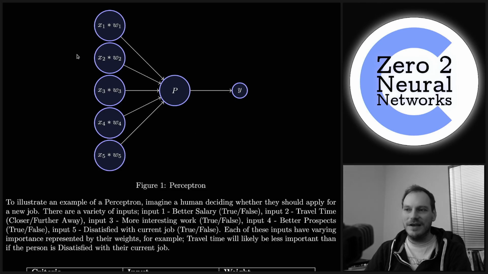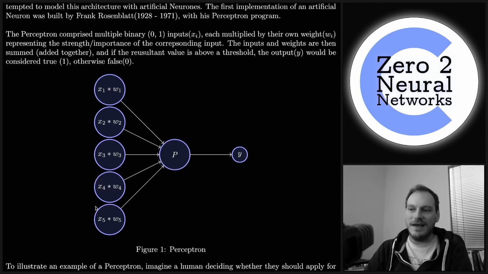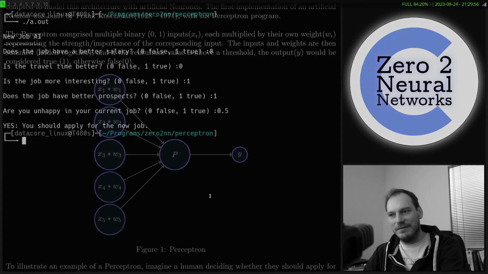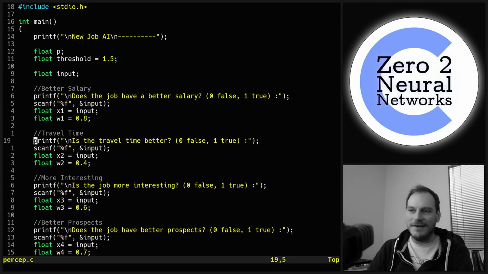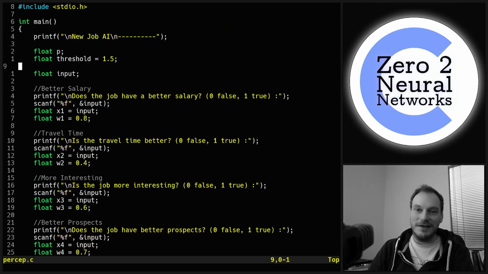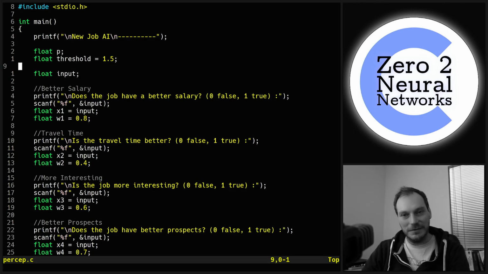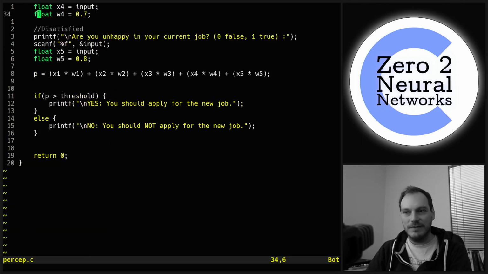But we're going to be doing lots of this in this series as we approach neural networks. We're going to have to understand what a neural network is as a diagram, and then understand how we go about programming that thing. What we've just gone through here is a good way to go about it. We start with laying out the data and figuring out what data we've got, and then we deal with the inputs and the outputs, what we're going to do with each. In this case we've scanf'd the inputs, and then we've just used an if on a threshold and printf'd the outputs, which is a true or a false, a yes or a no: you shouldn't apply for a new job.